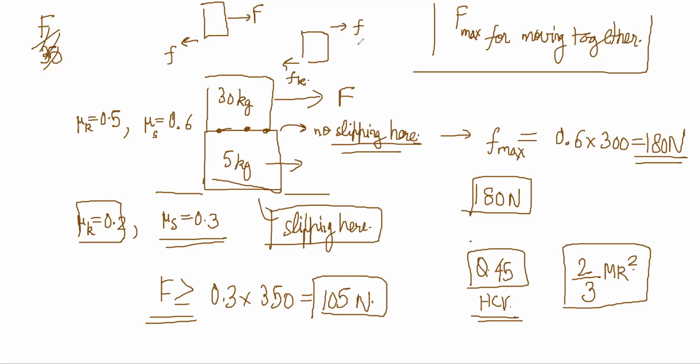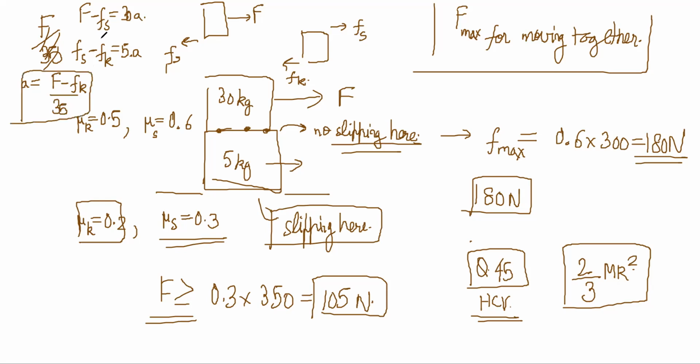F minus Fs is equal to 30 into A, and Fs minus Fk should be equal to 5 into A. And A is equal to F minus Fk by 35. These are my equations.